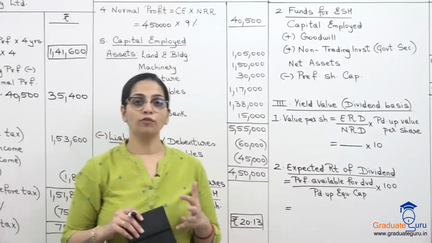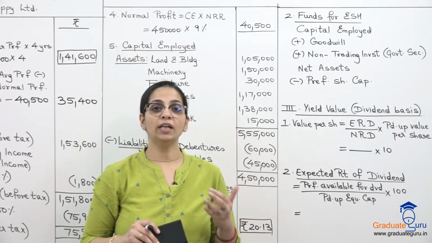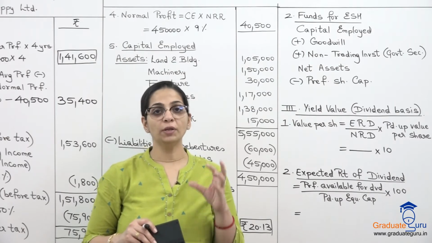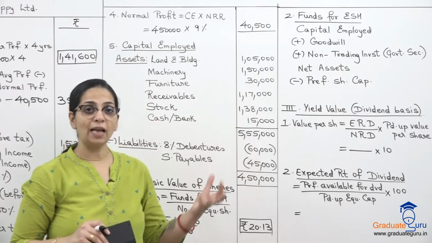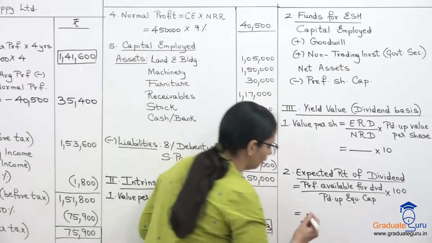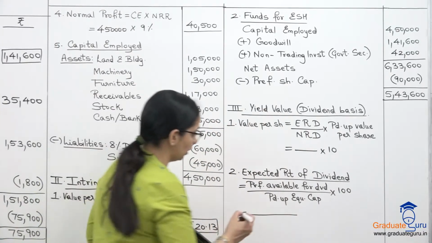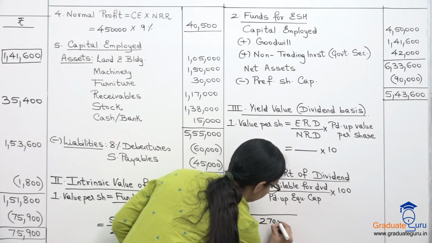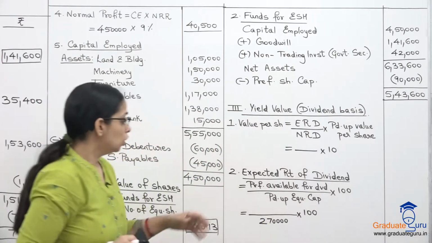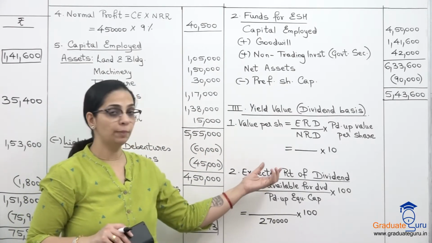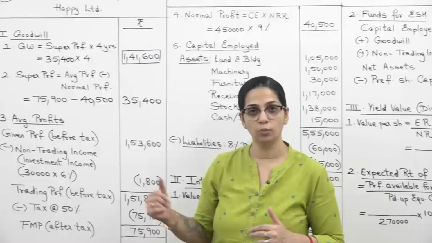Generally जो हमारा profit होता है उसमें से if we remove the preference dividend and if we remove any transfer to reserves, वो जो profit बचता है that becomes my profit available for dividend. But there is some calculation involved over here, so we'll have to do a note for that. Paid up equity capital I'll take from the balance sheet 2,70,000 and into 100. So we'll have to do our next note for profit available for dividend. So I'll need space for that. First take this much down and then we'll go ahead with the sum.